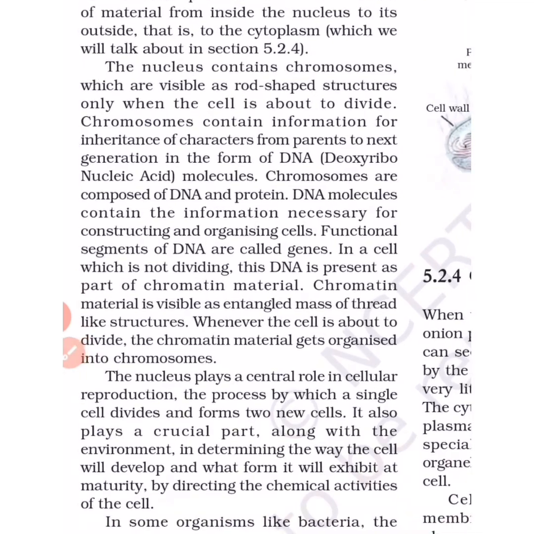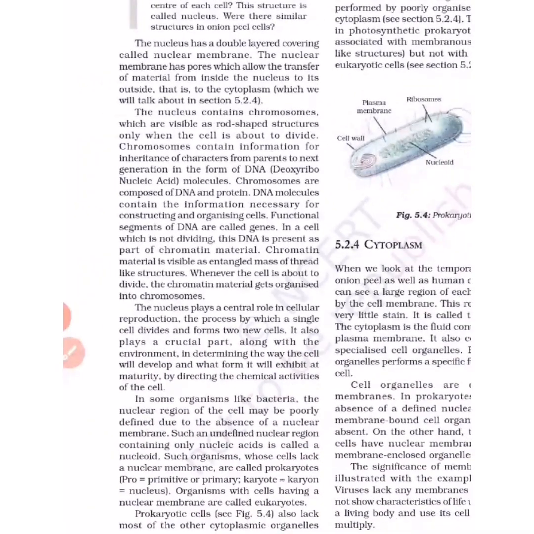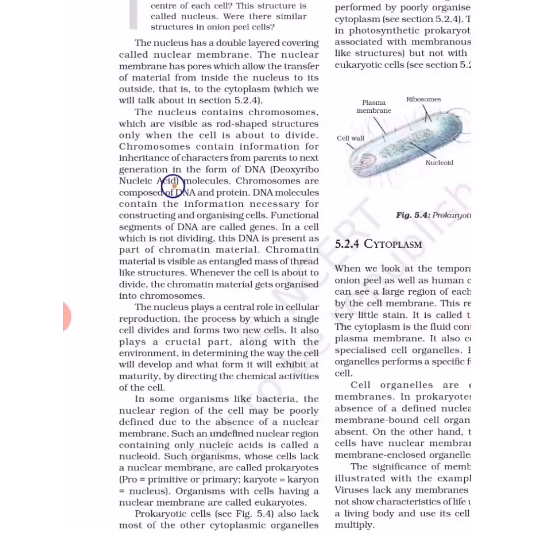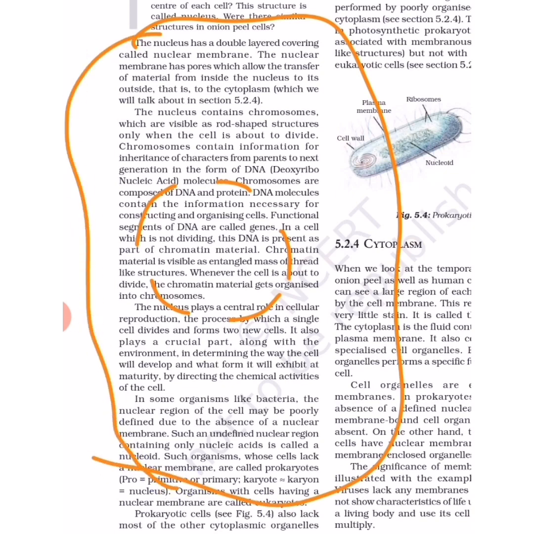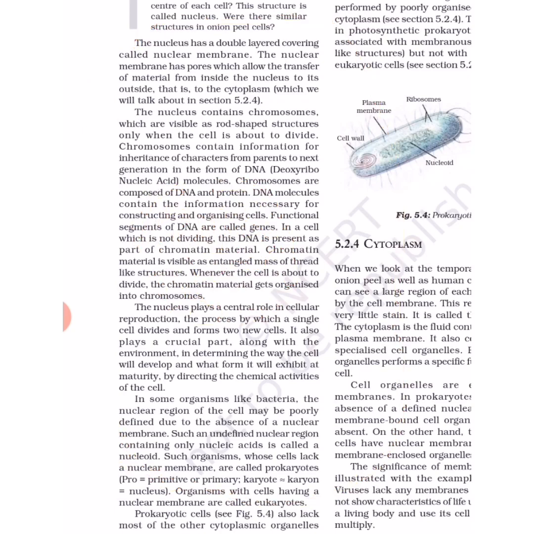The nucleus contains chromosomes. If we draw the structure, it will appear like this. Suppose this is the cell. This will be the nucleus, slightly eccentric in position, and it is a double membrane structure. These are the small pores I have made, and inside it will be the nucleolus, and the chromosomes are the thread-like structures present inside it. So this is all about the nuclear structure.